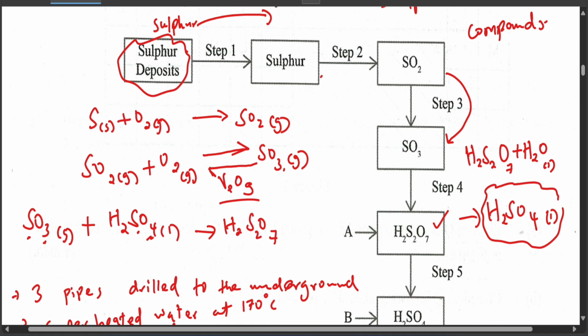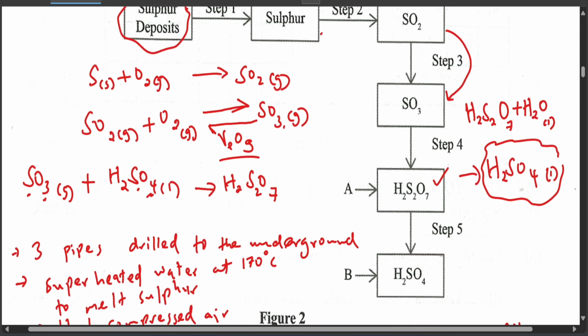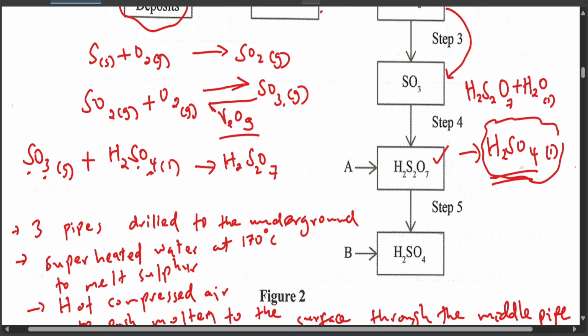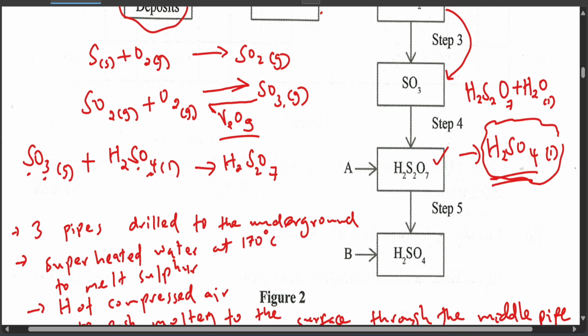That's why it's very essential when you reach step 5 to add that water dropwise, or somehow add it wisely enough so that it doesn't change to vapor. We don't want to obtain vapor, we want to obtain liquid sulfuric acid. So hopefully that information is passed through and you've understood it.